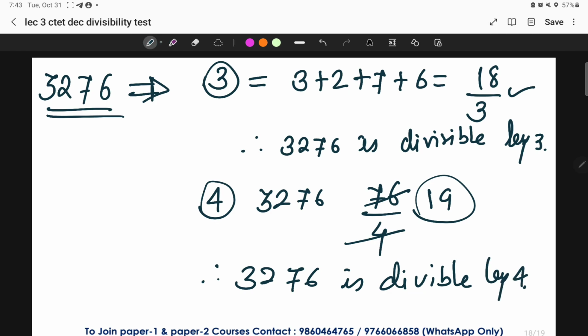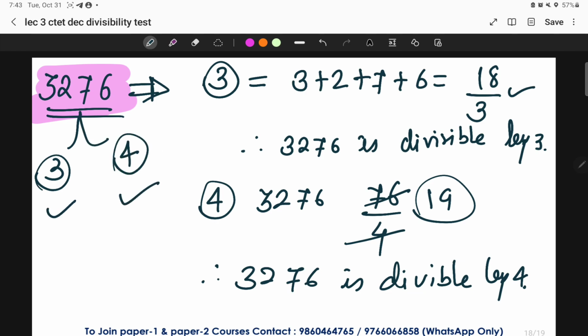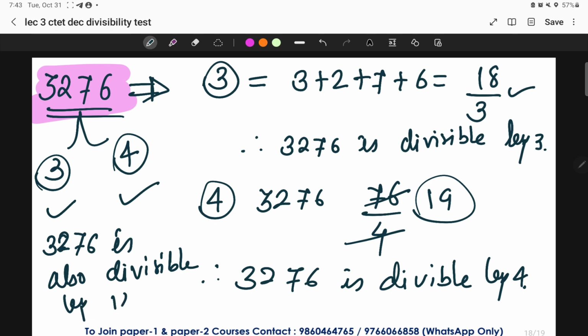Hence, we can conclude that the given number 3276 is divisible by 3, as well as divisible by 4. Hence, both divisibility rules are followed here. Therefore, 3276 is also divisible by 12. This is very important: it should follow both divisibility rules, then only will it follow the divisibility rule of 12. Got it? These were the examples of this.